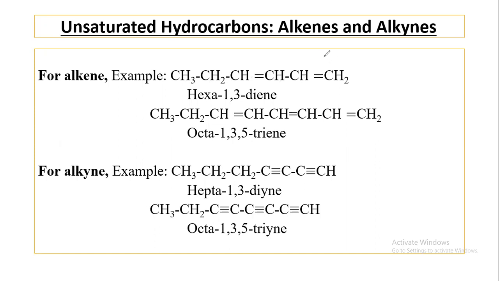So you have to consider the numbering from right to left. 1, 2, 3, 4, 5, 6. 6 for hexa. Hexa-1,3-diene. At 1 position and 3 position alkene double bond is present. So the name of this compound will be hexa, means 6 carbon, 1 comma 3 hyphen diene.